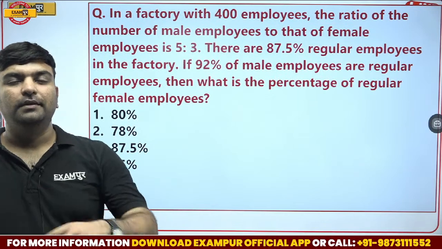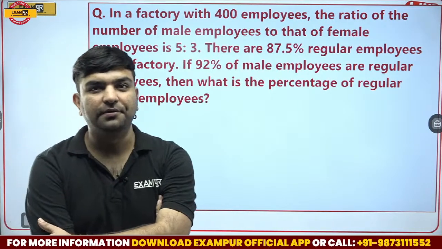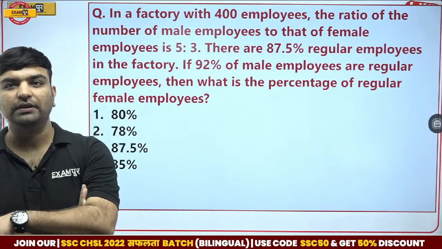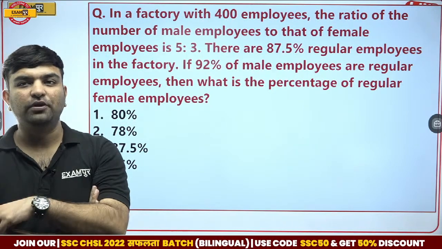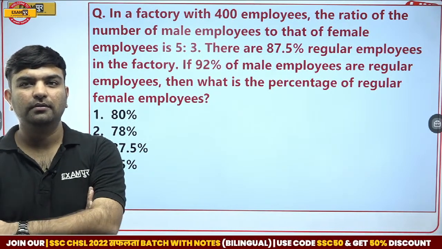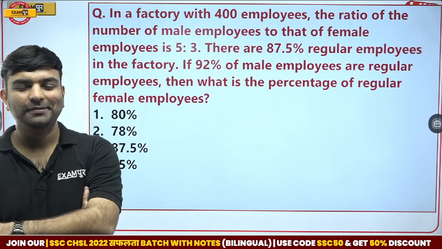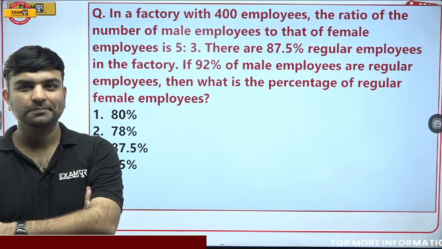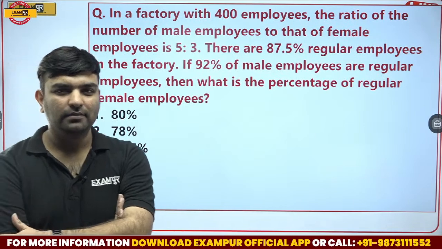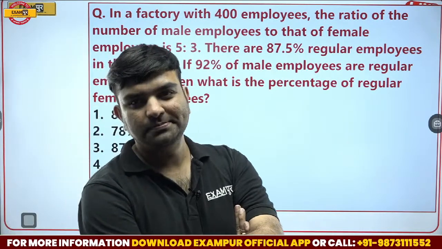In a factory with 400 employees, the ratio of male and female is 5:3. There are 87.5 regular.